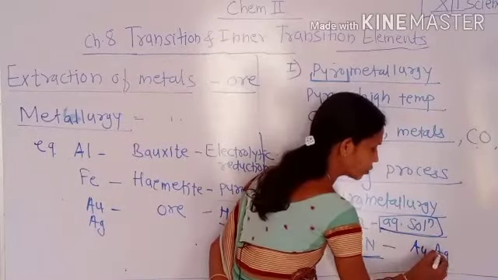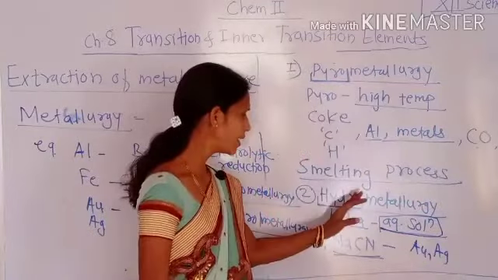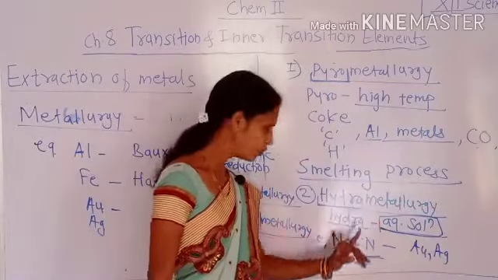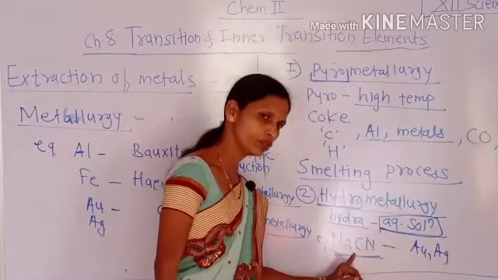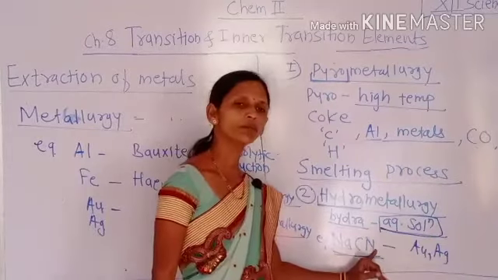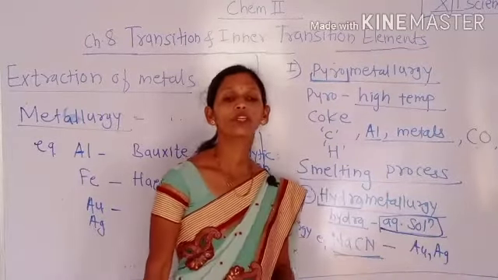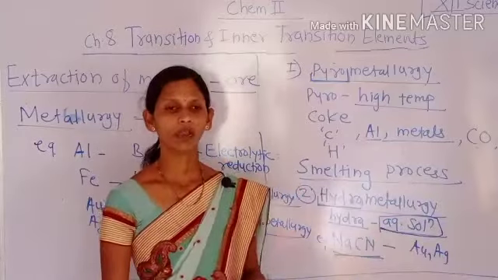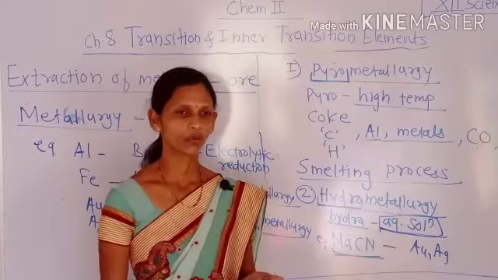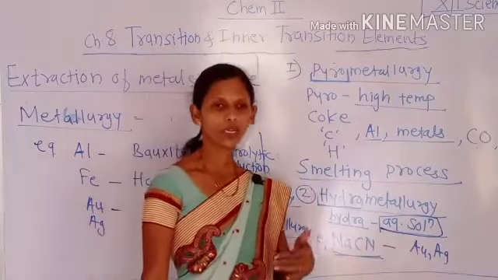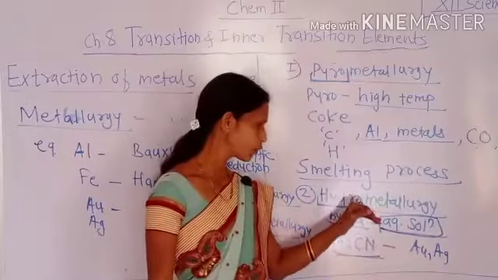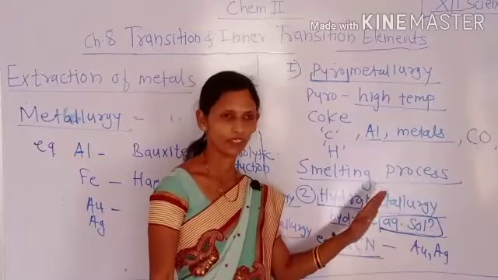For the extraction of Au and Ag, the hydrometallurgy process is used in which the chemical reagent which is used is sodium cyanide. Similarly, we can use dilute HCl or dilute H2SO4, or we can also use water for the process of hydrometallurgy.